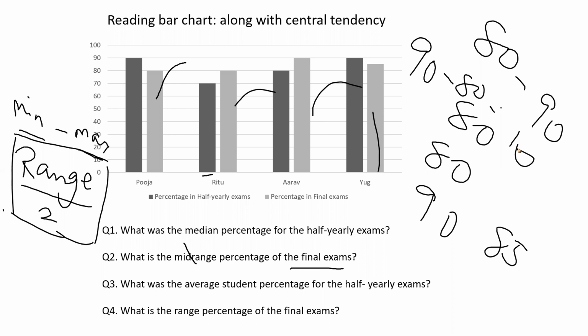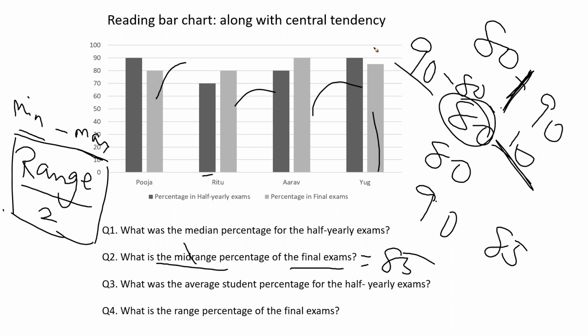Right? So what is the mid-range percentage? Can I say it is 85? The middle value of the range, 85. So here the answer is 85, the mid-range value. The range is 10 obviously, but the mid-range value is found by halving the range and adding that to 80, the minimum value, or subtracting it from 90, one and the same thing.